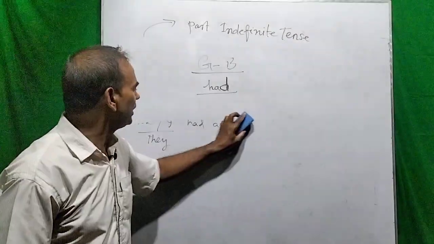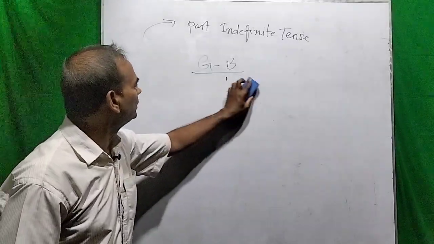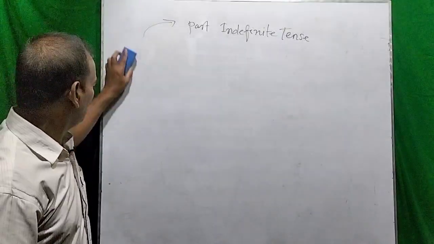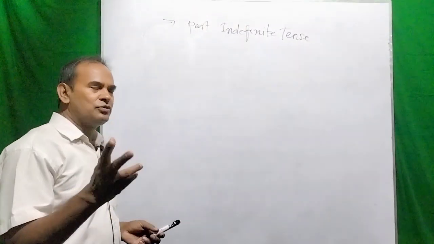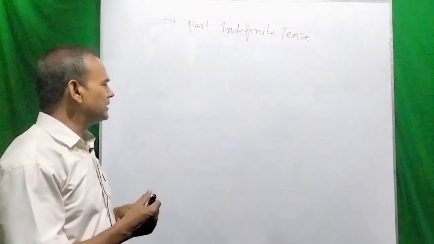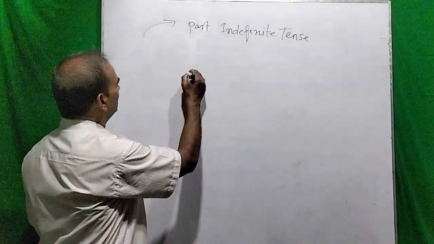But I would like to tell you that in this case, we can also use the verb to have in another sense in the past indefinite.